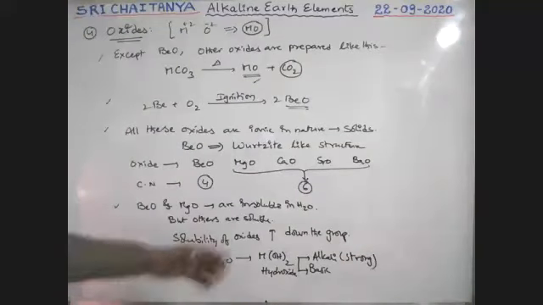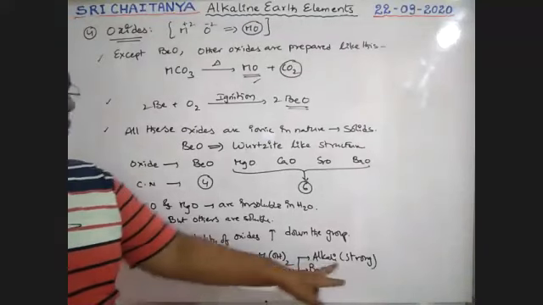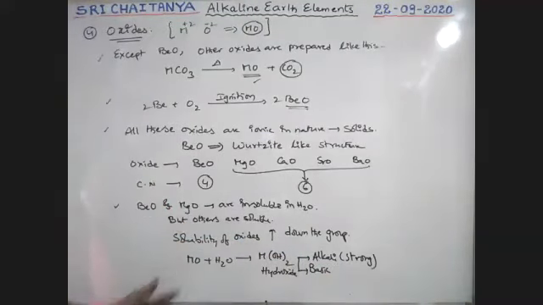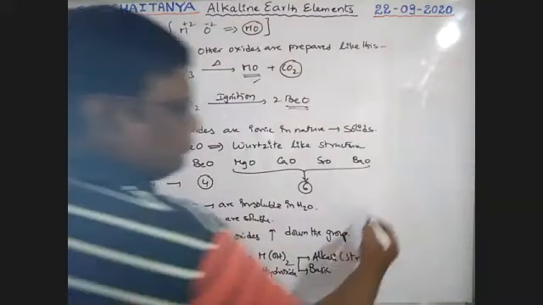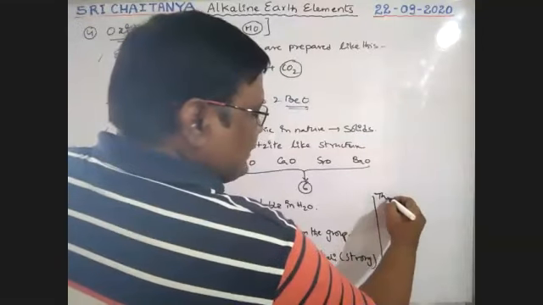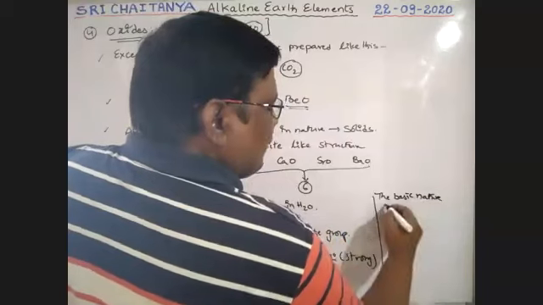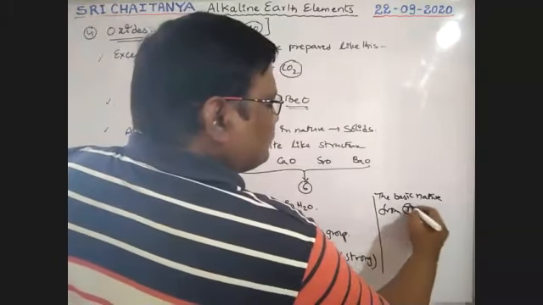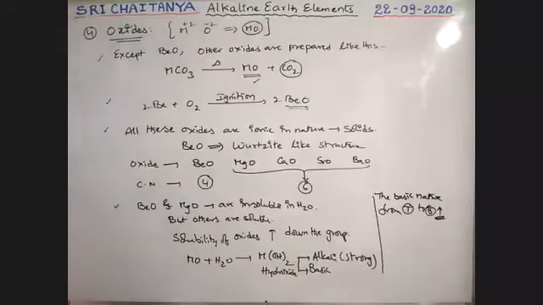Therefore these metal oxides form the respective hydroxides, which are alkaline, that is why these oxides are basic in nature. Therefore the basic nature of these oxides increases from top to bottom.